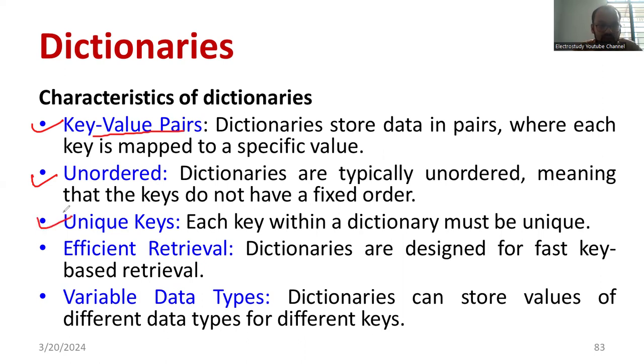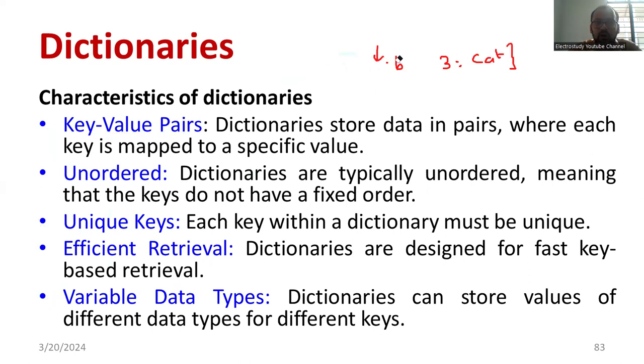Unique keys: each key within the dictionary must be unique. Consider a dictionary named A, with 2 for bat, 3 for cat. Remember that the keys are unique. 2 is mapped to bat, 3 is mapped to cat. Efficient retrieval: at any point of time, I can recall a particular value. Variable data type: 2 is an integer, bat is a string, so it supports varieties of data types. These are the advantages of using a dictionary.